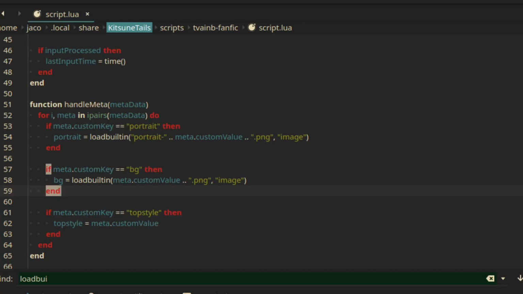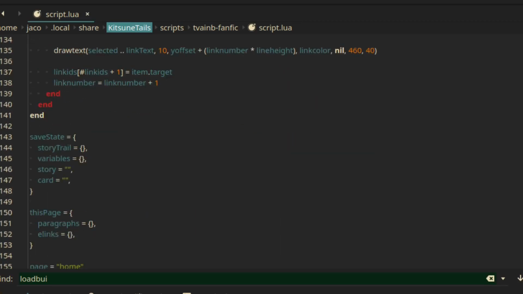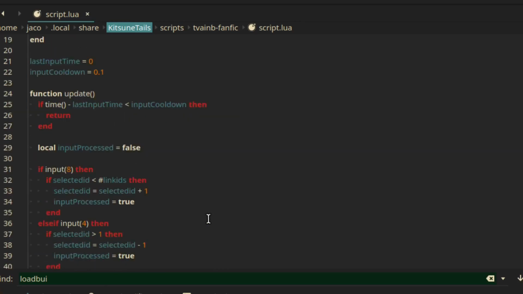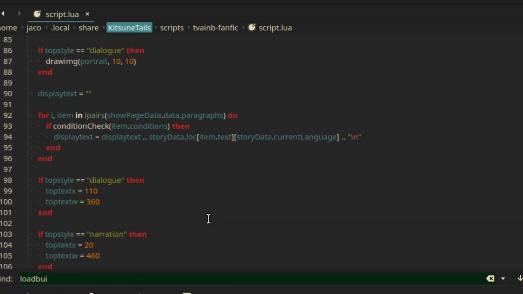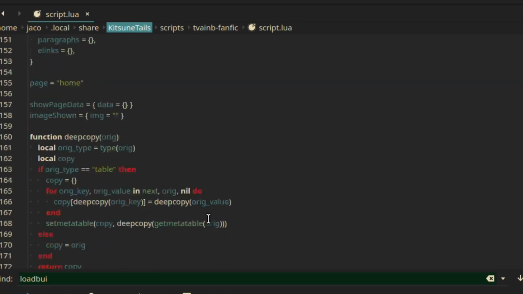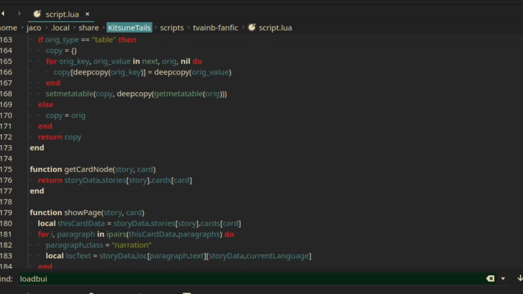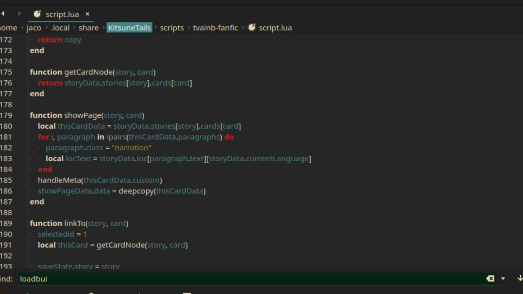Yeah, that's it. There's not a whole lot to it. Most of this you wouldn't need to change at all, and like I said, it is messy, but I'm not really going to clean it up. It is functional. All the basic functionality of TvainB is supported in this.